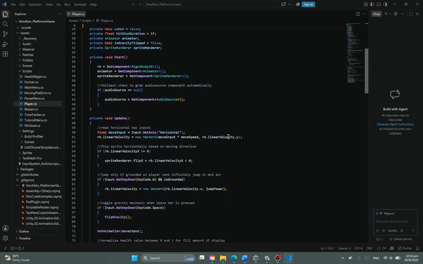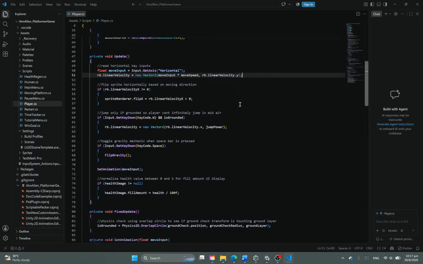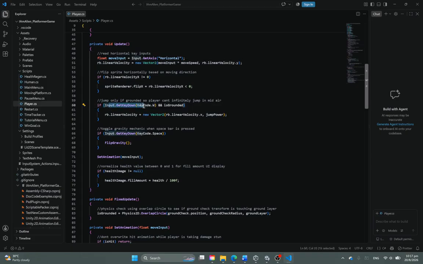So in this code, I used a horizontal axis movement system, which moves the player along the axis either when they press A or D. And I use the input GetKeyDown old input system to let the player input the jump button, the gravity flip button, and so on and so forth.